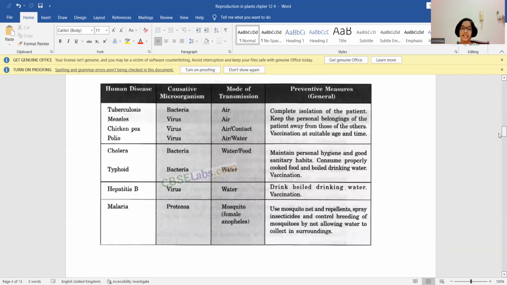Now, let us see the diseases caused by these microorganisms. Measles, chickenpox, polio, and hepatitis B are caused by virus. Tuberculosis, cholera, and typhoid are caused by bacteria. Malaria and amoebic dysentery are caused by protozoa.